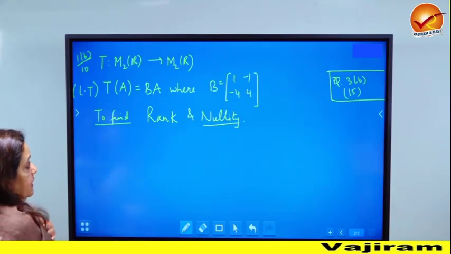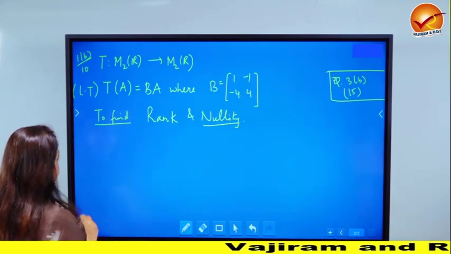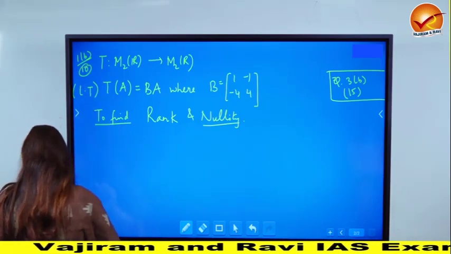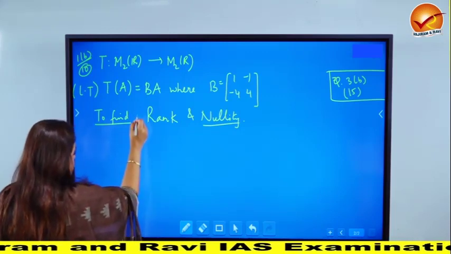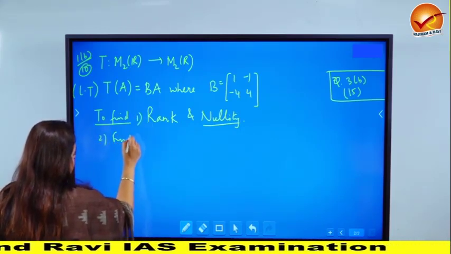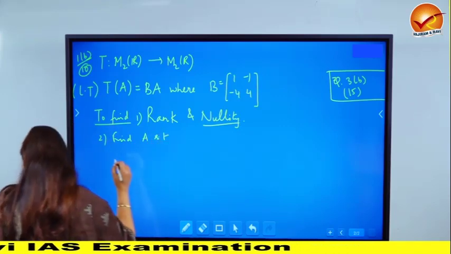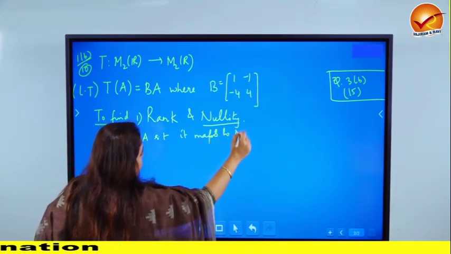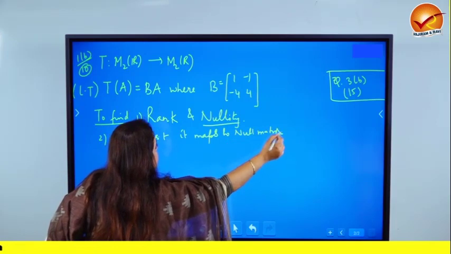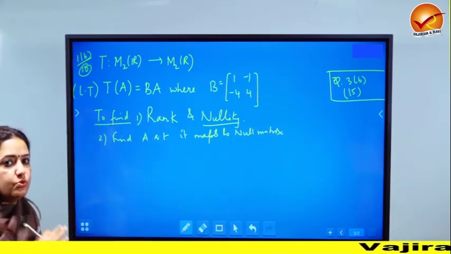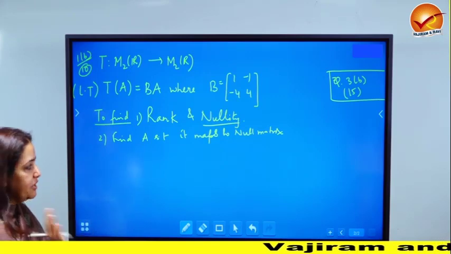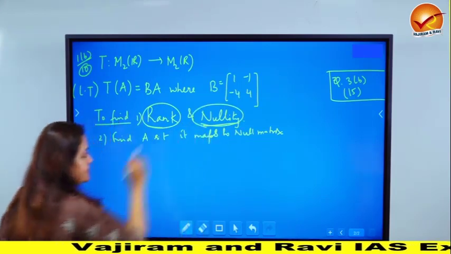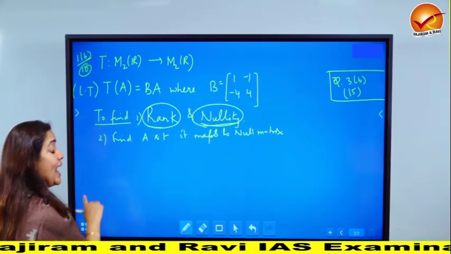Now why am I discussing this question? Because you have to pay attention and see that this is just a 10 marker. And there is a further question also. There is another part. Find A such that it maps to the null matrix. Now for 10 marks, if you try and do a solution which takes you up to 3 pages, it is of no use because there is limited space given. So why I am discussing this question is to highlight that in order to find rank and nullity, the question does not say find the range and the null space.